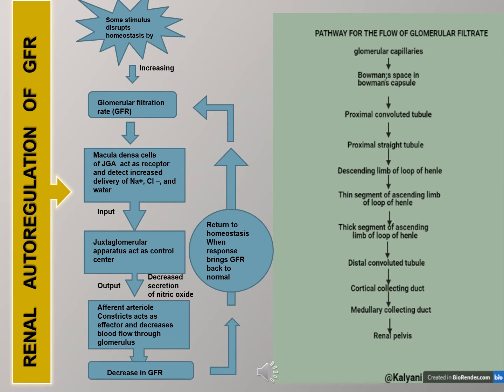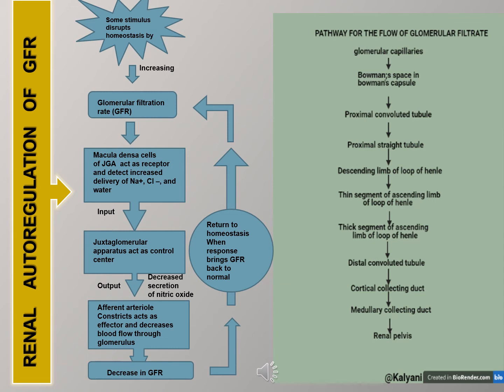The macula densa cells of the juxtaglomerular apparatus act as the receptor and detect the increased delivery of sodium, chloride and also water, which signals the juxtaglomerular apparatus, acting as the control center, to constrict the afferent arteriole and decrease the blood flow, thus bringing GFR back to normal.